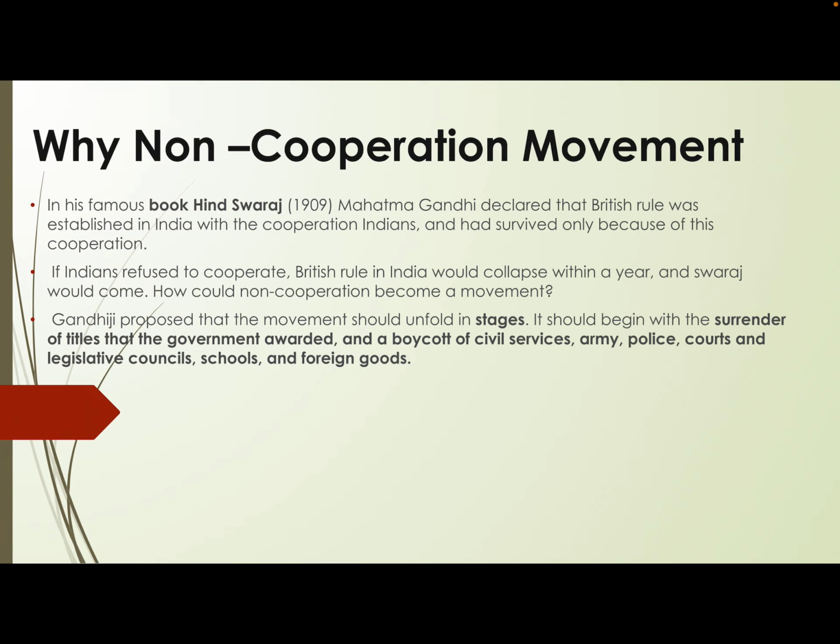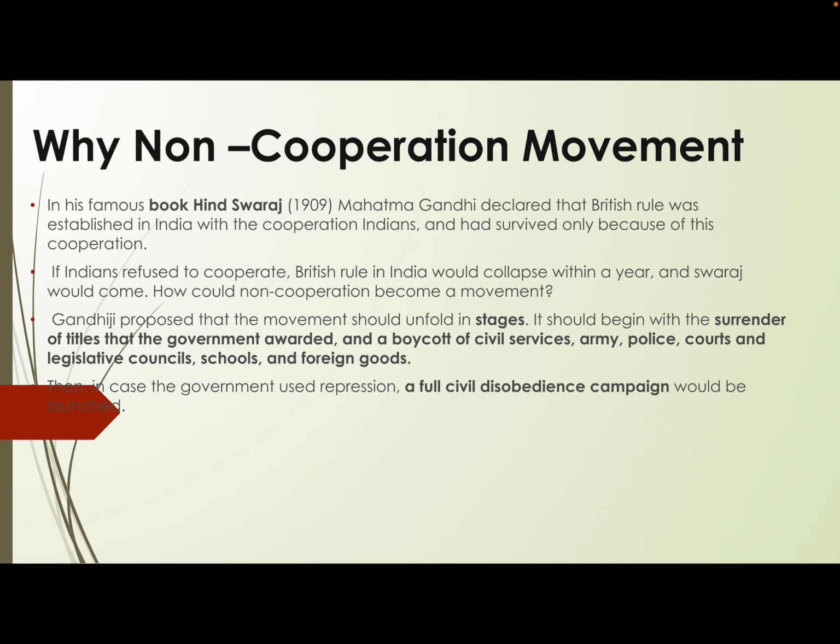Which schools am I talking about here? I am talking about the government schools. A government school at that point of time is different from a national school. A national school at that time was established and led by Indian leaders. And if I'm talking about the government school, that means I'm talking about the British government. I hope I am clear with this.